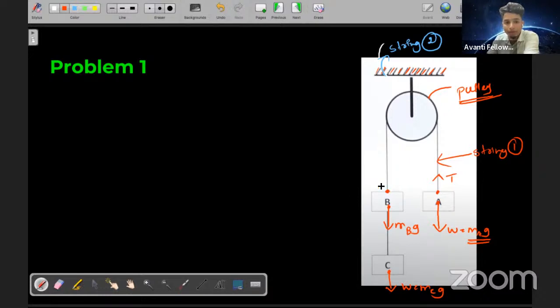This is the point I'm considering, the point of consideration. Yes, Parth, very good, up. See, it will be upward, students. It will be away from the point of consideration. Remember that, you need to understand that. It is away from the point of consideration. So it will be T or T1. Let me know, students.